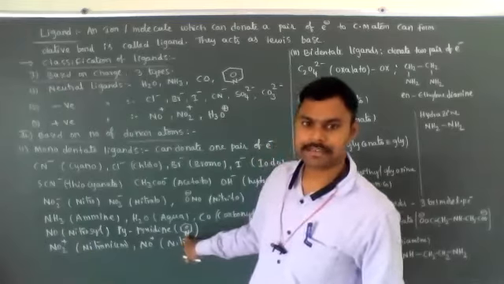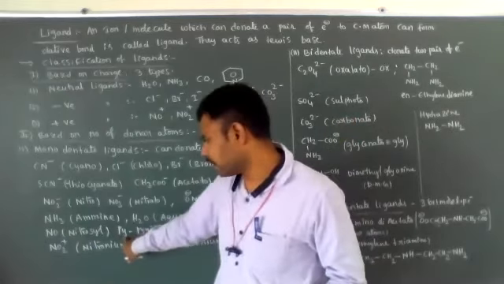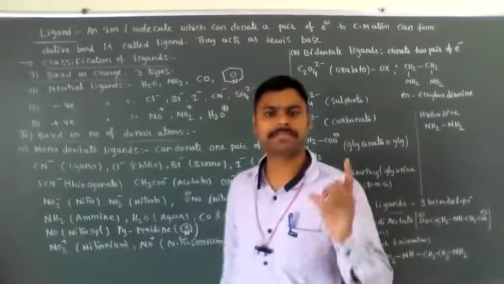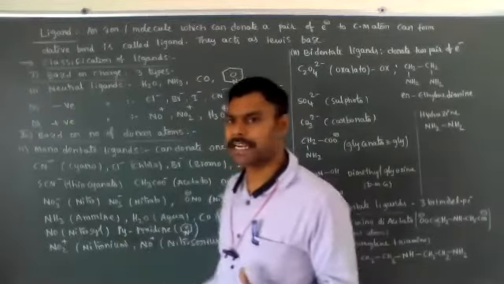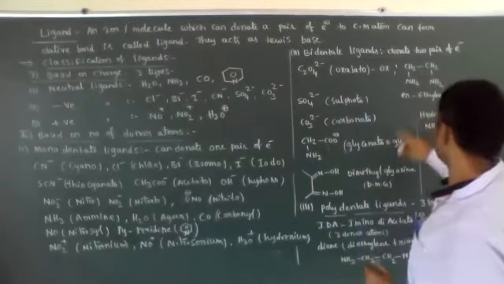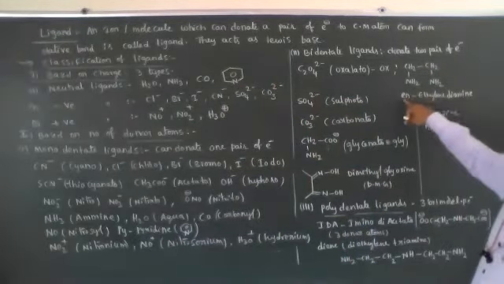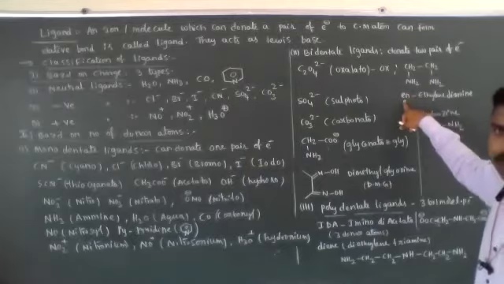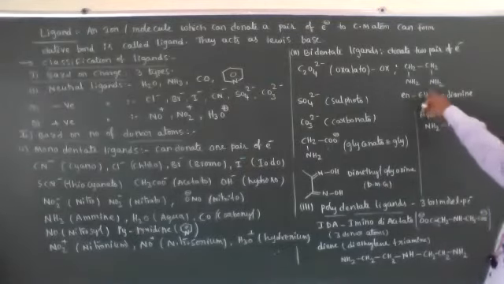C6H5N is pyridine. The symbol is PY. Some of the ligands have symbols. PY is called pyridine. And EN means ethylene diamine. Shortcutly it is represented as EN. No need to write its formula also.